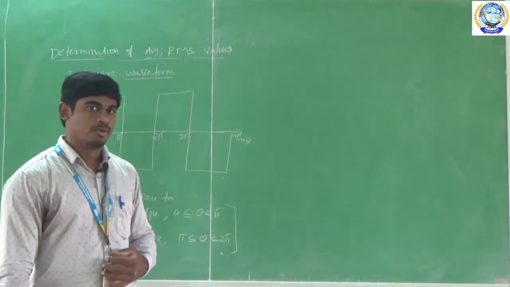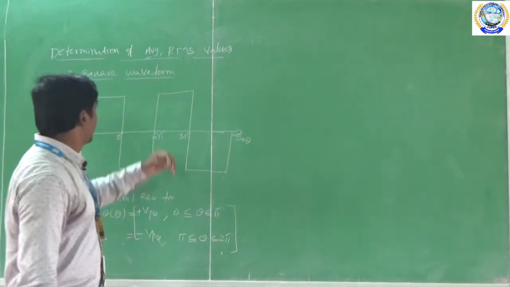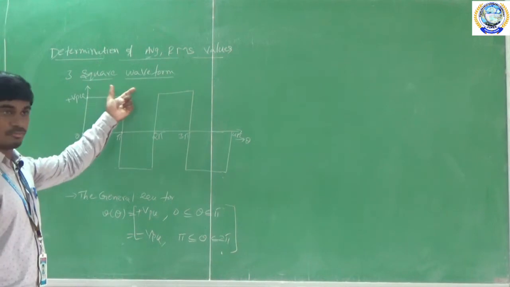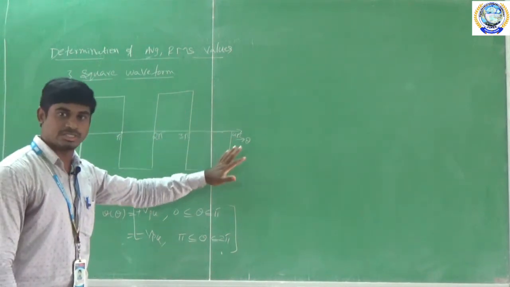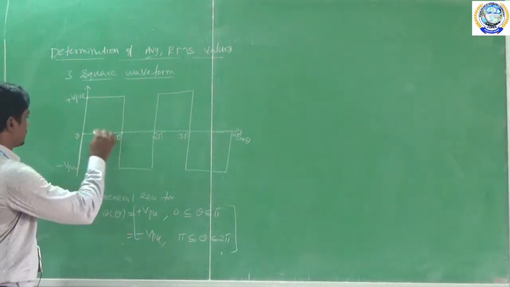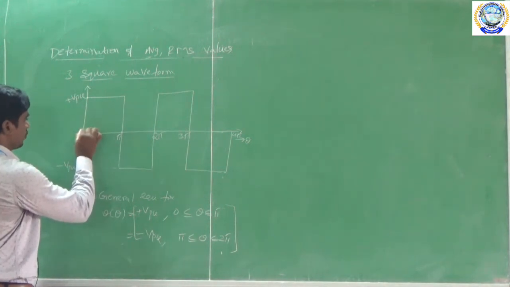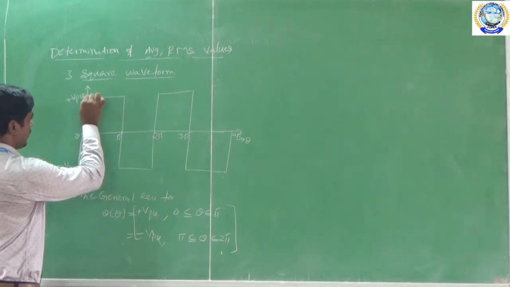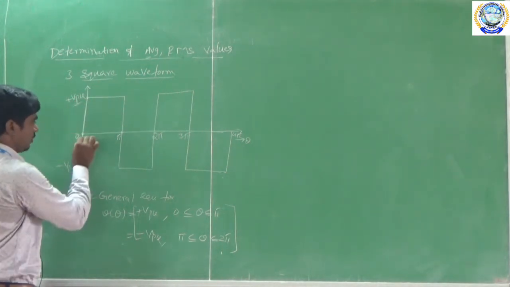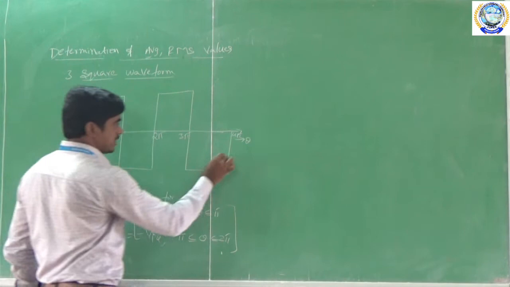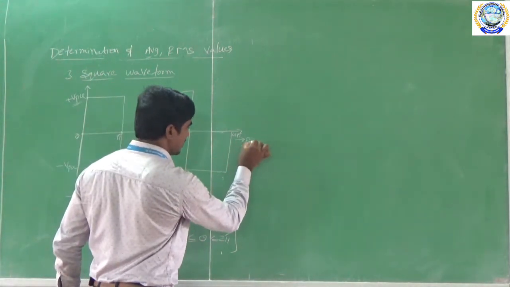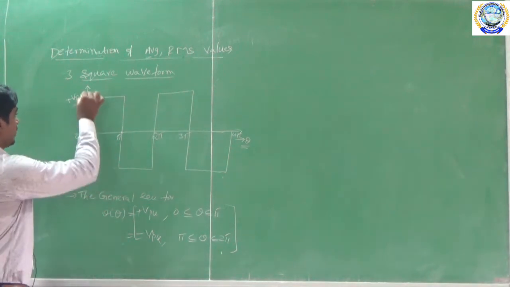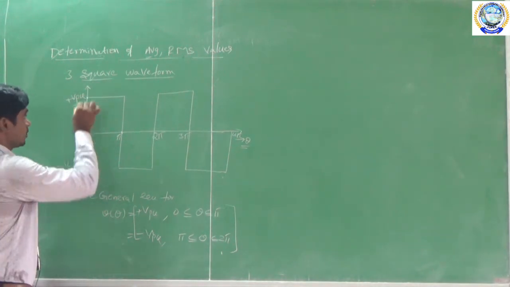Now we are going to derive the average and RMS values for the square waveform. So this is the shape of the square waveform. In the x-axis I am taking theta and in the y-axis I am representing magnitude. That magnitude is in terms of voltage.